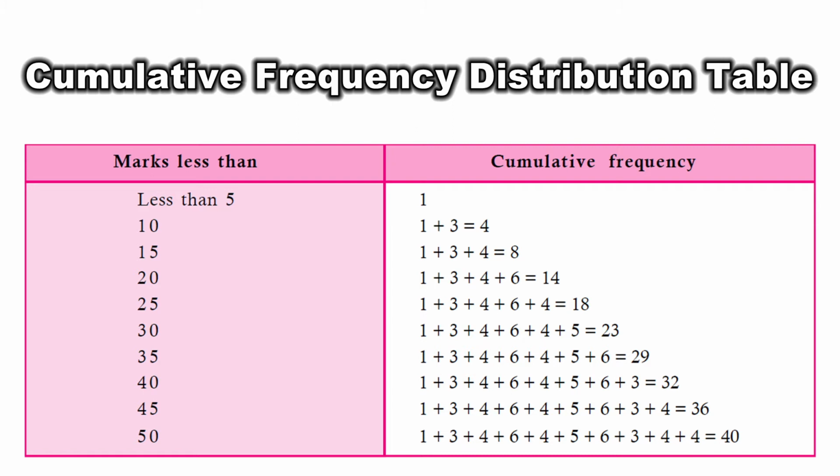So the students who score less than 15 marks, there are 1 plus 3 plus 4, that is equal to 8. And in this manner, we complete this table till 50. And in the last reading, we will get 40 students. Now we are going to make the graph of this table.